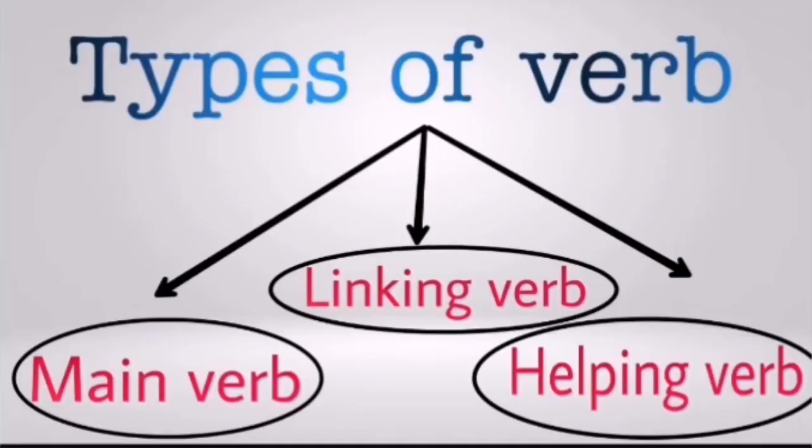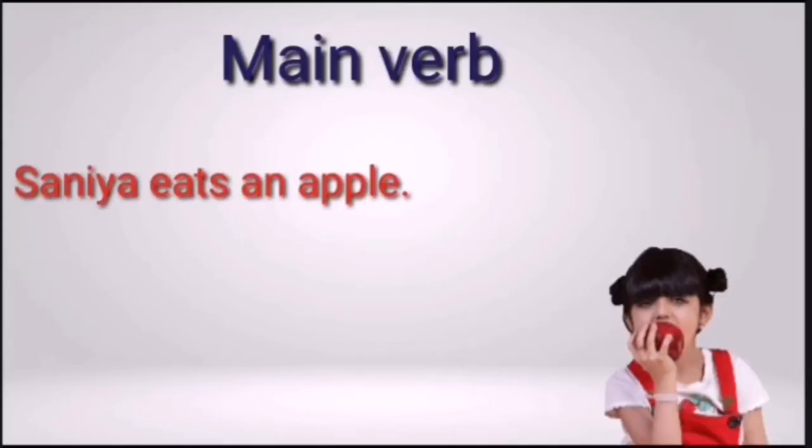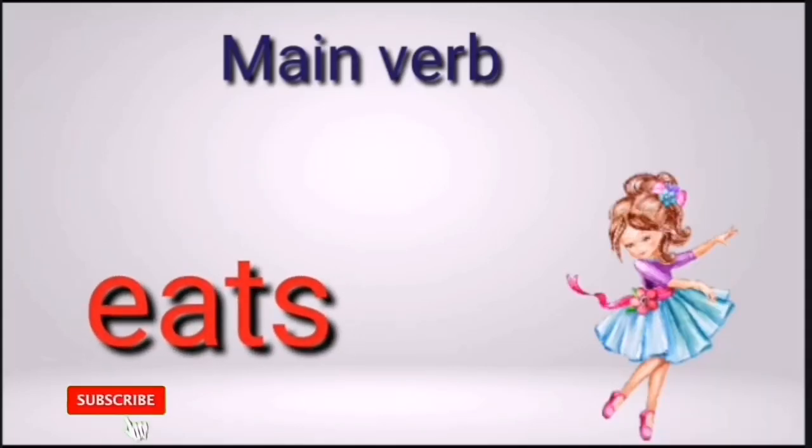There are 3 types of verb: main verb, linking verb and helping verb. Let us see what is main verb, linking verb and helping verb. Main verb. Sanya eats an apple. So the main verb here is eats.